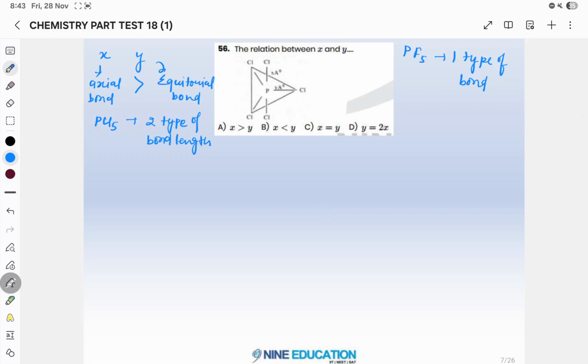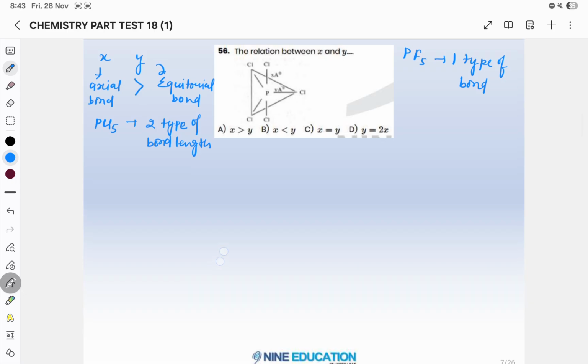Now we will see that there are three types of bond angle. One is between equatorial bonds, and the bond angle is 120 degrees, one is between axial and equatorial, and the bond angle is 90 degrees. One angle is between axial bonds, and the bond angle is 180 degrees.